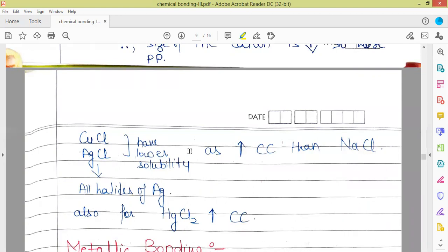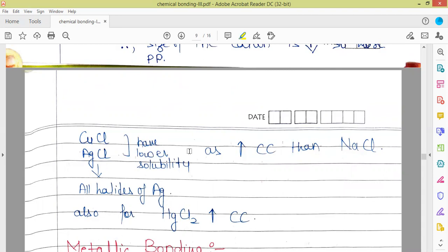So due to the smaller size of these particular cations, more is the polarization of the anion and more is going to be the covalent character than sodium chloride. And more the covalent character, lesser is the solubility. This we have already discussed. So that is why these halides of transition metals with d10 configuration are less soluble in comparison to that of ionic solids.